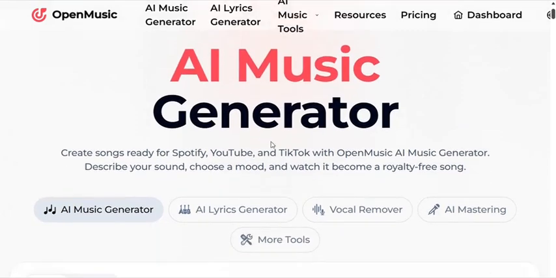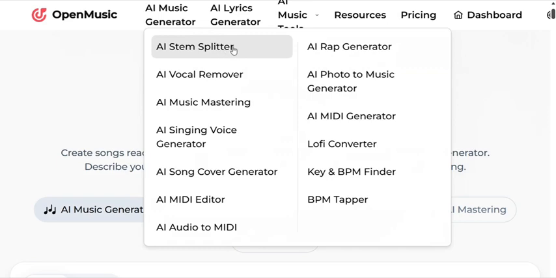As you can see, it says AI music generate, and if you look up here, you are going to see AI music generate, AI lyrics generate, AI music tools. When you come to AI music tools, you are going to see AI splitter, AI voice remover. So if you have any music and you want to remove the voice so that only the instrumental remains, this AI tool can also do it. There's AI music mastering, which people doing music production can use, and this AI song video generator. You are going to see a lot of things, such as AI rap song generate and AI photo to music. You can see a lot of them here.